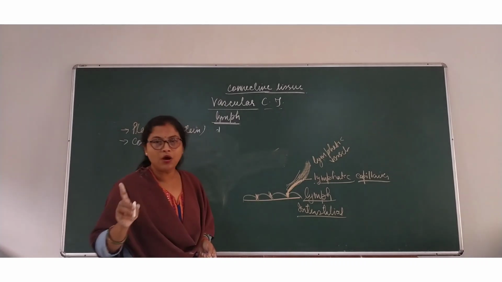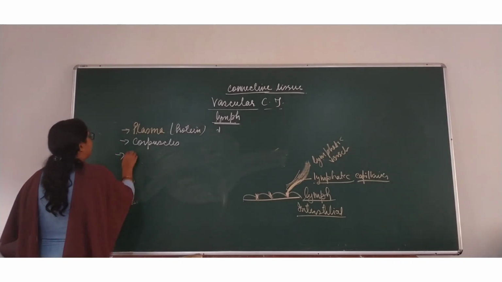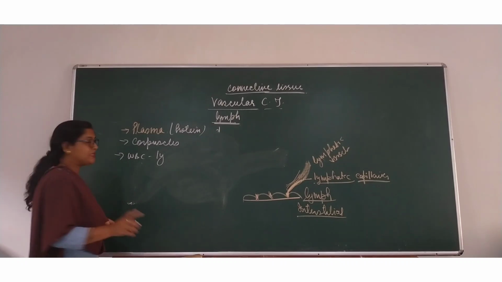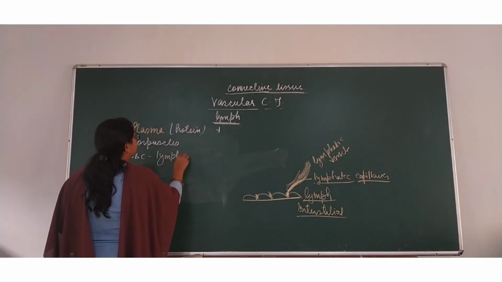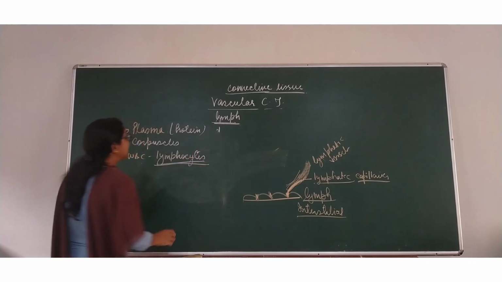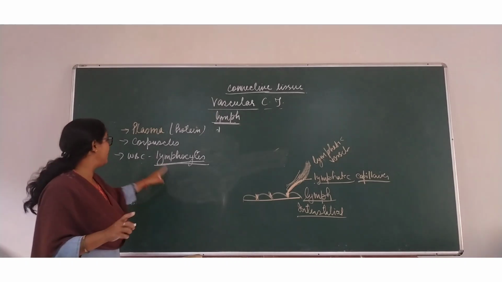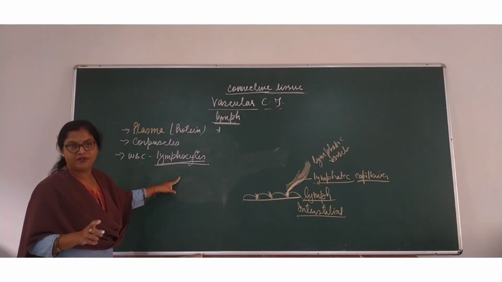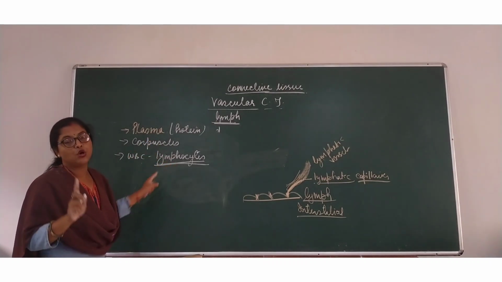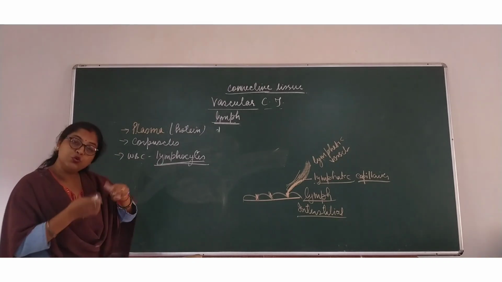It has no RBC, no platelets and no WBC. But there is a special kind of WBC found. Do you remember granulocytes and agranulocytes WBC? That is lymphocyte. These lymphocytes are found in lymph. The composition of lymph is plasma and a special kind of WBC called lymphocytes, which gets added to the lymph.